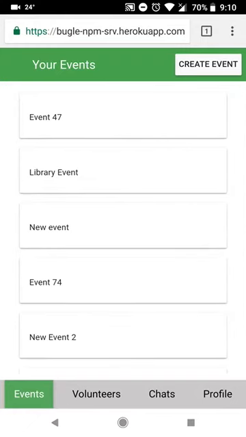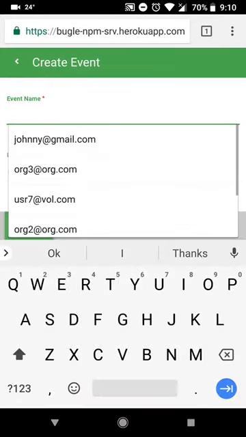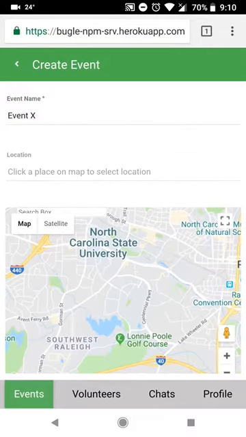The create event button on the home page of the organization will allow the organizer to create an event for the organization. By entering the required fields, you will be able to create the event. In order to choose the location, we have provided a feature of Google Maps. Clicking on the location of the Google Maps will populate the location.